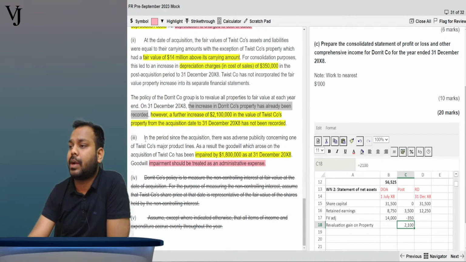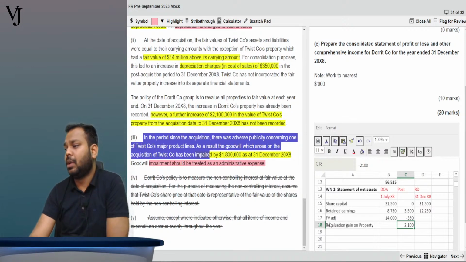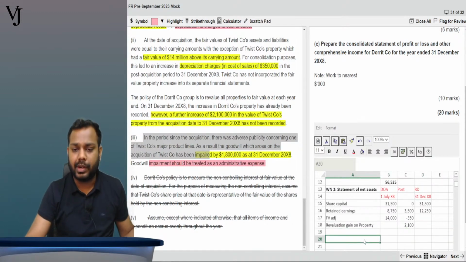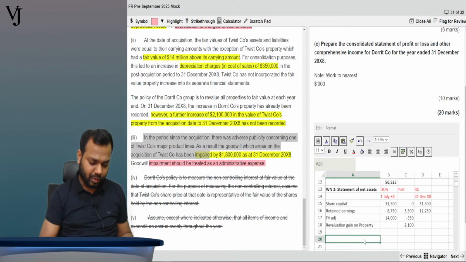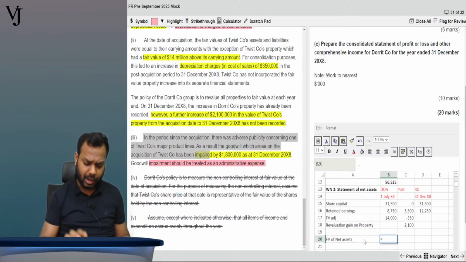Then this part, in the period since acquisition, is the goodwill impairment. Goodwill impairment will not come here, and everything is done. Just leave one line item here. We have to discuss one point here, but for the time being, hold it off. I'm moving forward now, and it will give you the fair value of net assets.